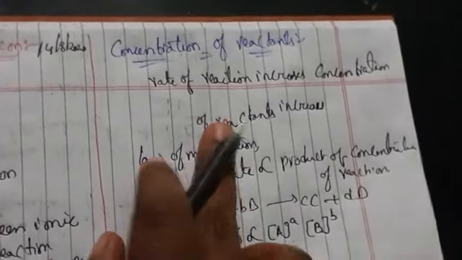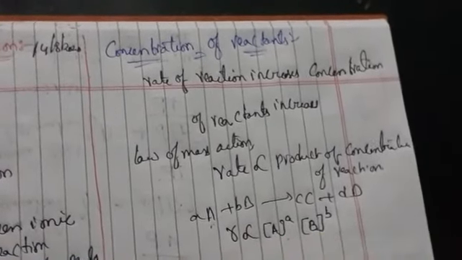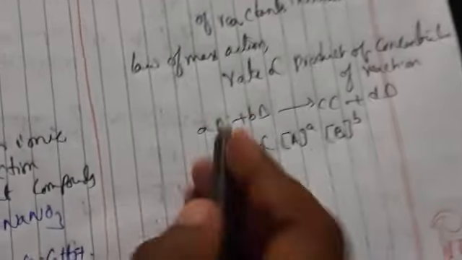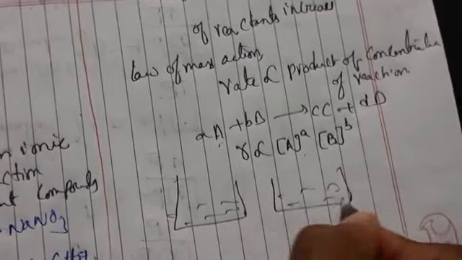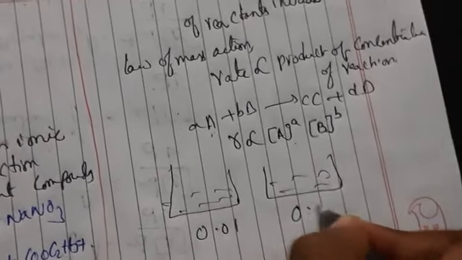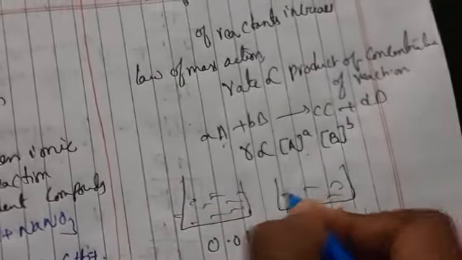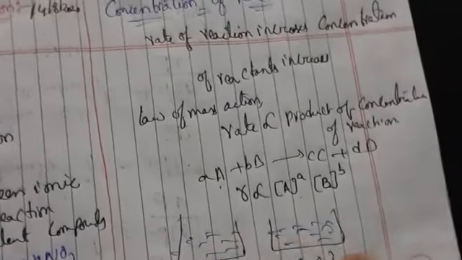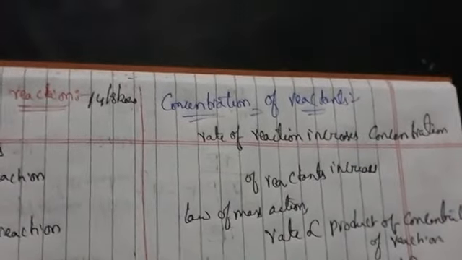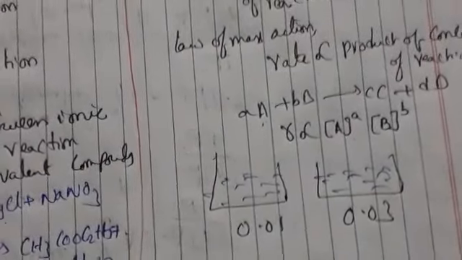So if you have observed, whenever the rate of the reaction increases, the concentration also increases. Suppose in a beaker the solution has 0.01 concentration, and another has 0.03 concentration. Whenever we increase the concentration, the rate also increases. Why? Because according to the law of mass action, the rate depends on the concentration of the reactants. Now let us see about temperature.